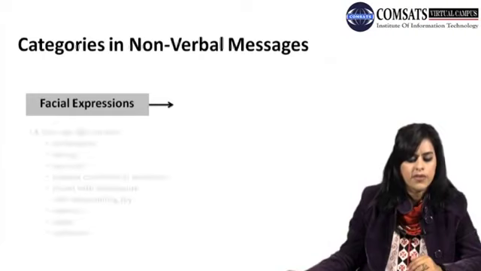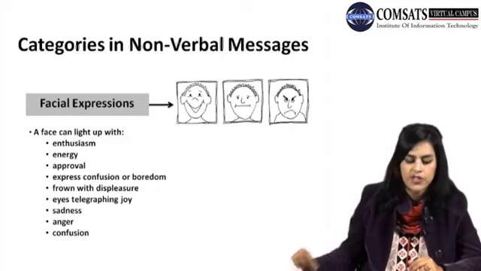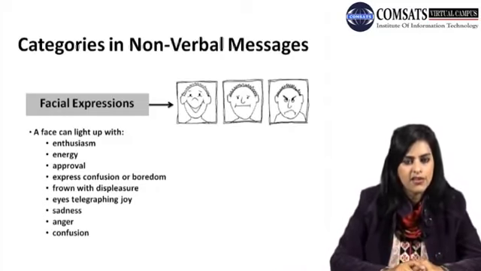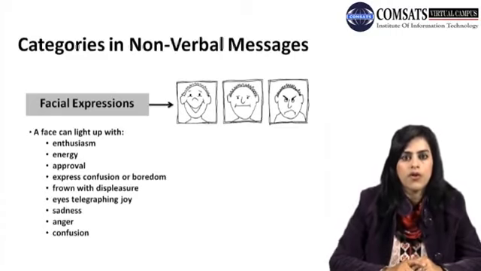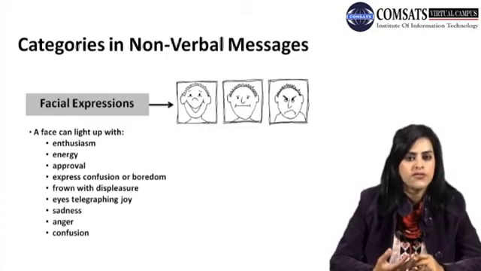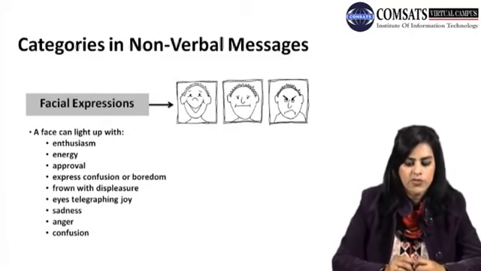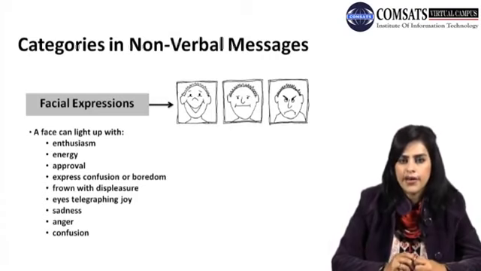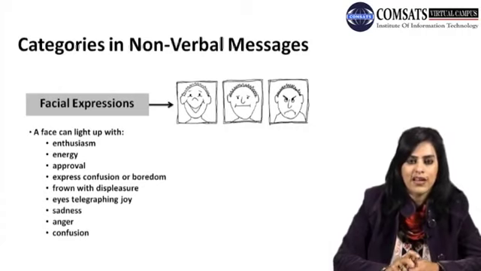Now, categories in non-verbal communication. The first is your facial expressions. As you see in the pictures, the first person is smiling, the second person is kind of blank, or maybe sad, and the third person is looking very angry. Your facial expressions count differently to different people. If you are not feeling well, your face will become like the second picture, and if you are happy, it would be like the first picture. If you are very angry because your friend is not coming, or is late to pick you up, your face will be like the third one.